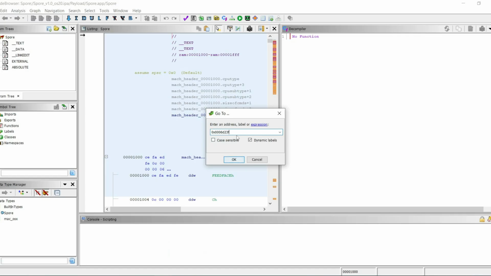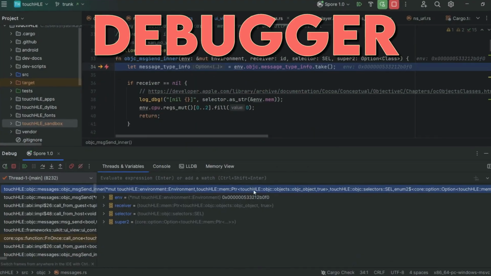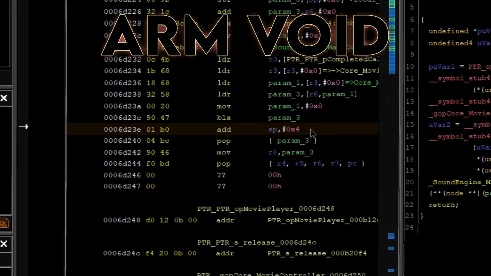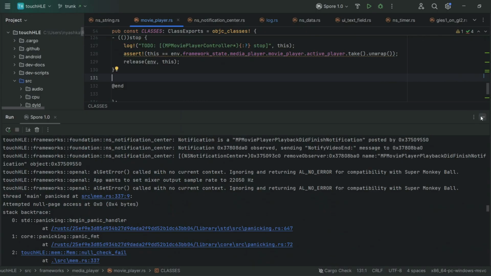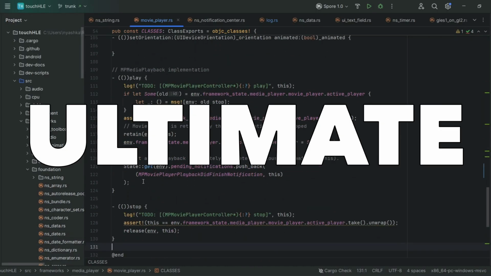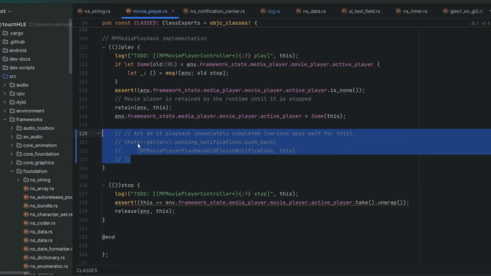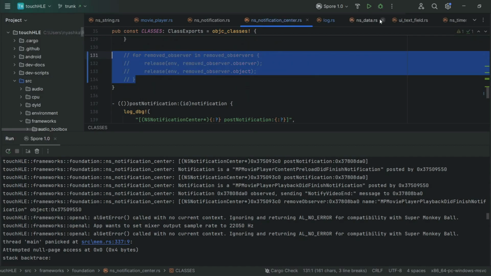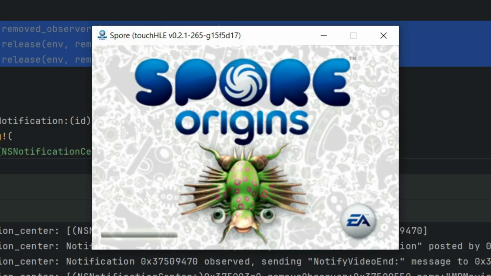This type of crash is the most painful, and to resolve this one I tried nearly everything. Enabling more logs, tracing execution in the debugger, and staring for hours inside the impenetrable void of ARM assembly. It did not help, and now I have no other choice but to use my ultimate fixing technique: randomly modifying parts of the code and seeing if it works. And by some random chance, after commenting out this part, the game now goes into the first level.